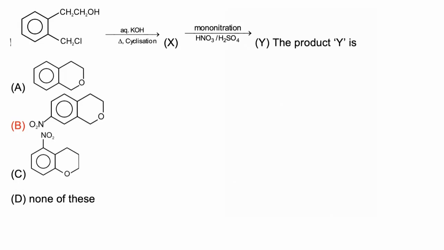In this question, we have to find the final product of the given sequential reaction. Now, when this molecule is treated with aqueous KOH, OH negative will act as a very strong base and abstract hydrogen from the alcohol. So, alkoxide is formed. On reacting with aqueous KOH, it will form this molecule.